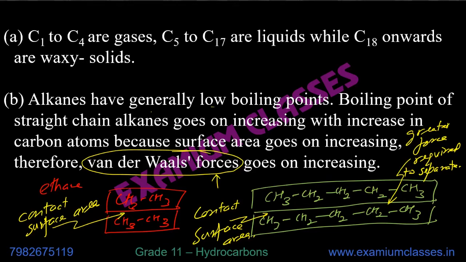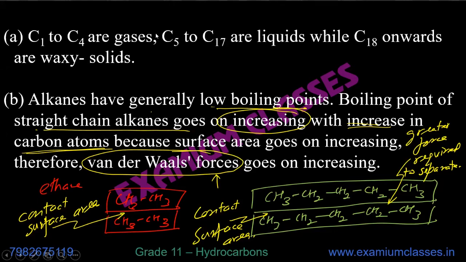Alkanes have generally low boiling point, but the boiling point of straight chain alkanes goes on increasing. It increases with increase in carbon atoms because surface area goes on increasing. Therefore, van der Waals forces go on increasing. We need more energy to separate these.